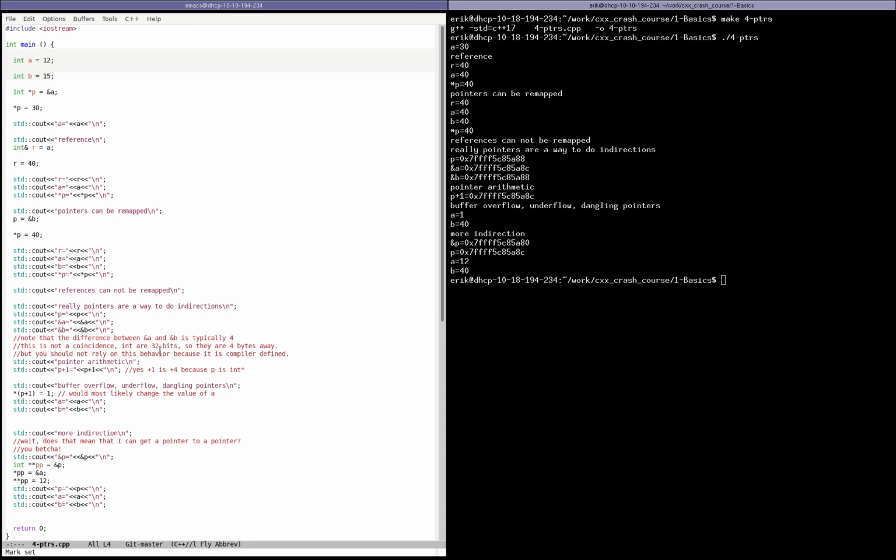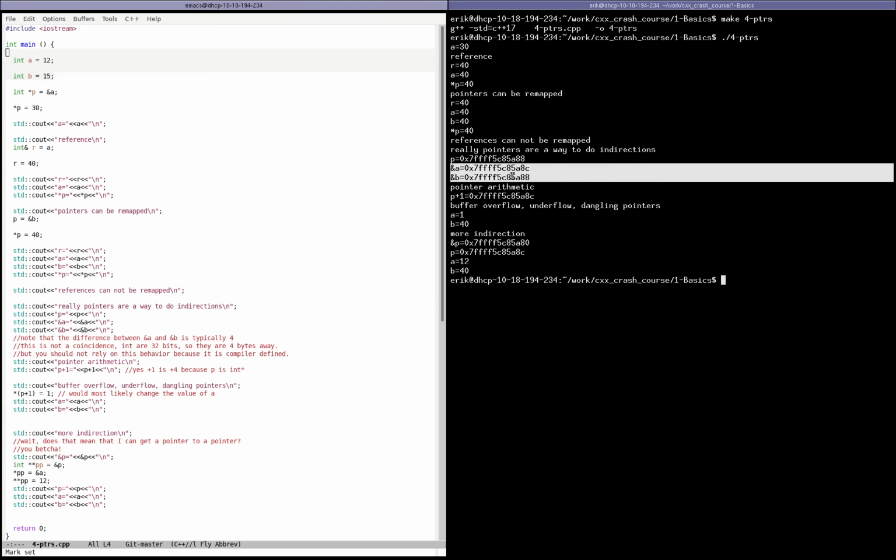There is a difference of 4 between the address of A and the address of B because on my system, integers are 32 bits. There is no guarantee that integers are 32 bits. That being said, on most modern machines and with most modern compilers, ints are going to be 32 bits. But there is no actual rule that says that they have to be.